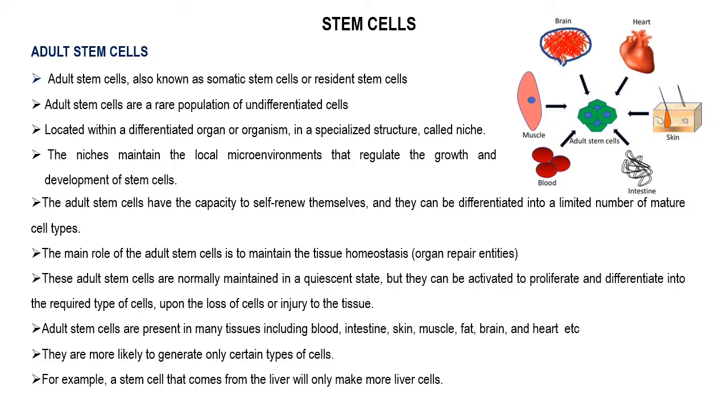They are also called resident stem cells because adult stem cells reside in a differentiated organ or tissue. These adult stem cells are located in a specialized structure called a niche in an organ.